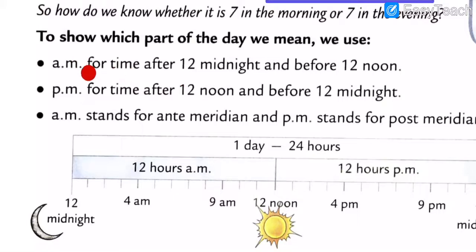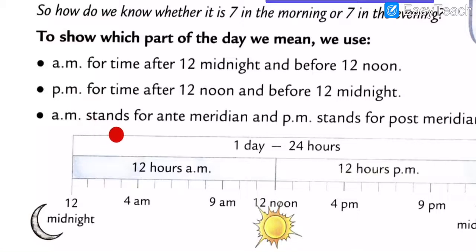AM is for a time after 12 midnight and before 12 noon. Again I repeat for you: AM for time after 12 midnight and before 12 noon. PM for time after 12 noon and before 12 midnight.